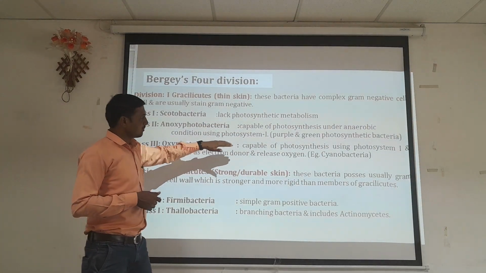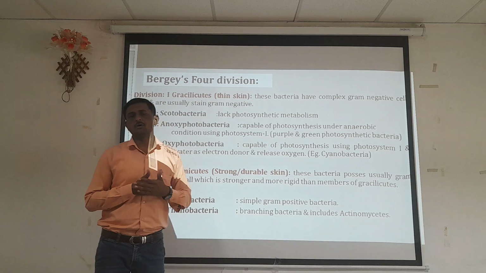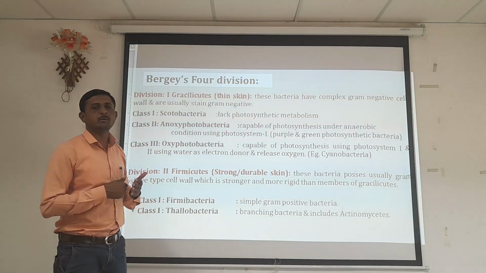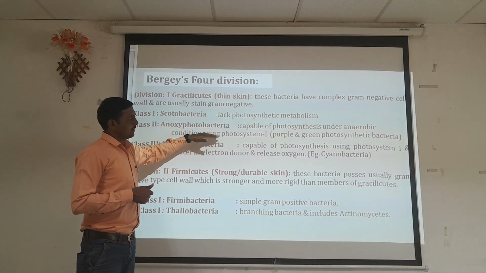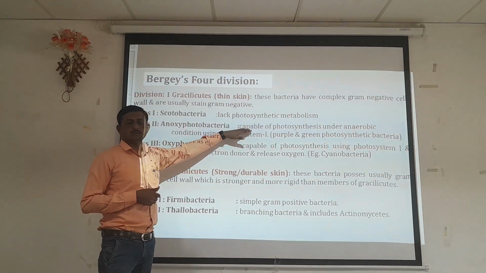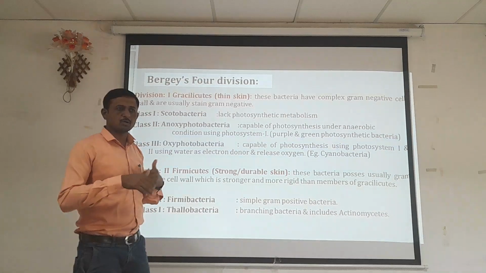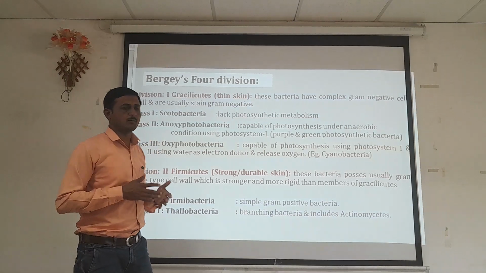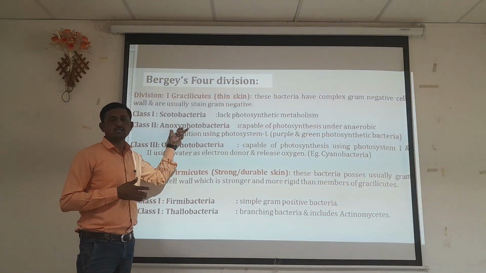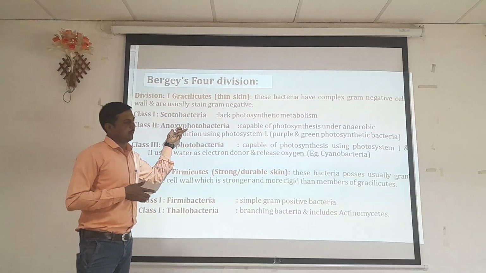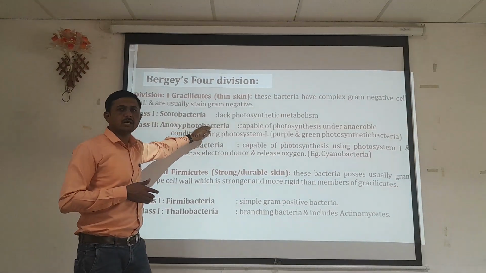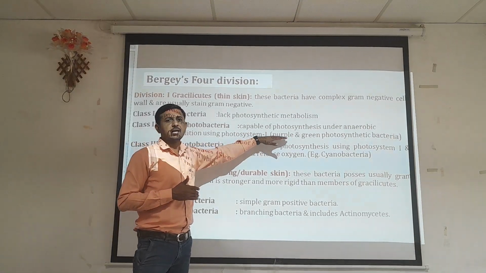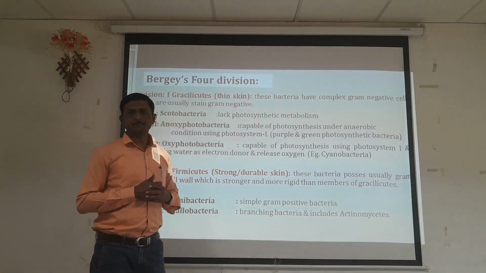Most bacteria of this class are purple and green photosynthetic bacteria.